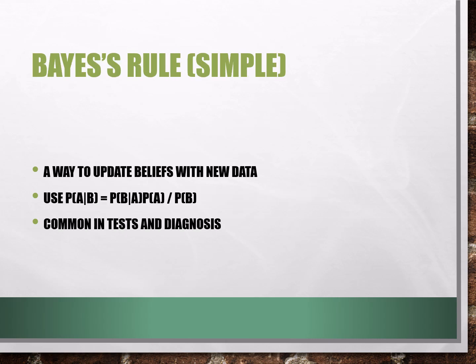Bayes rule, a way to update beliefs with new data. Common in tests and diagnostics. Bayes rule helps us to update probabilities when we get new information. For example, doctors use it to understand test results better. It is one of the most important ideas in statistics.